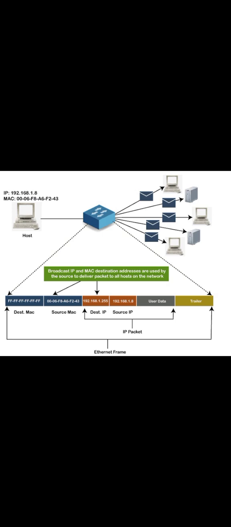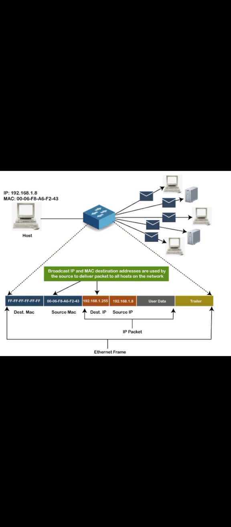In these 6 octets, the third, fourth and fifth, the destination IP address, source IP address, and user data, these three octets we are calling the IP packet. The IP packet is also used to transfer data from one system to another system. But the term packet came in the network layer. In the network layer we have two protocols, IPv4 and IPv6. See here, in the IP packet also we have the destination IP and the source IP. So the IP packet means we transfer the data in the form of IPs.